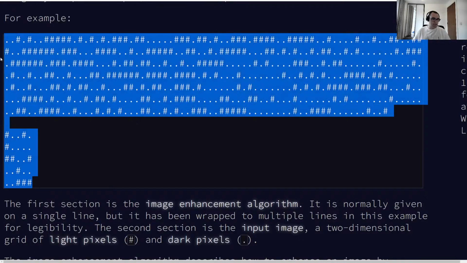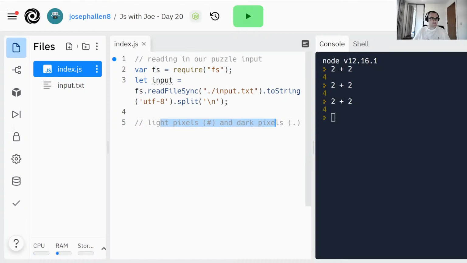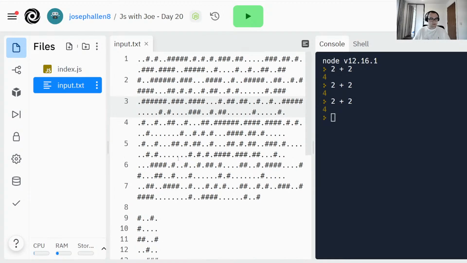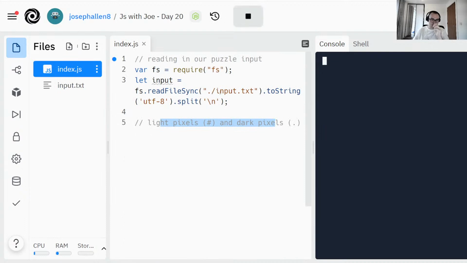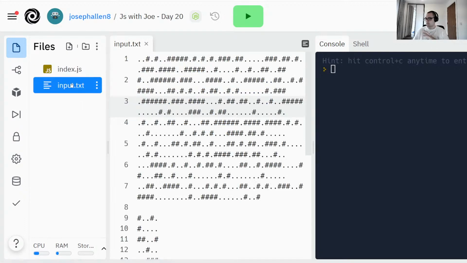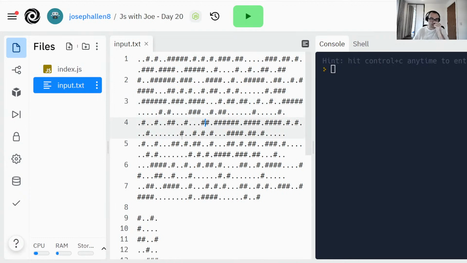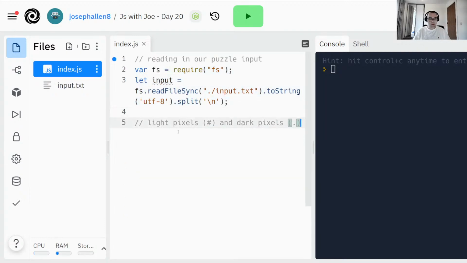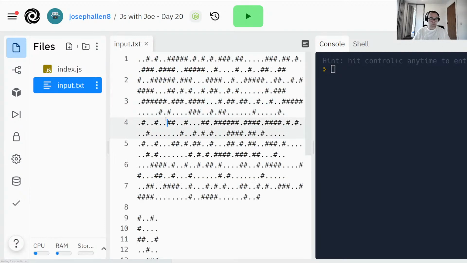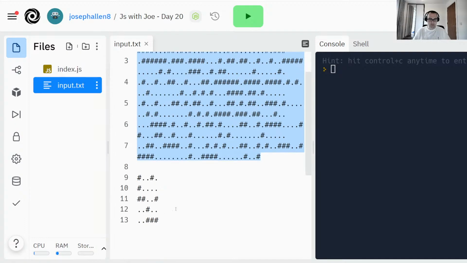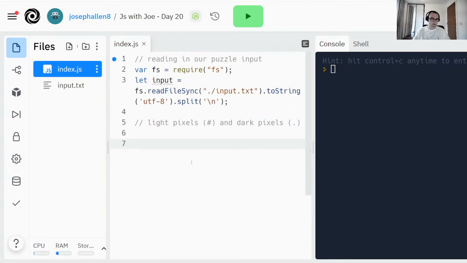So let's start with this example here, because that'll be easier than using this massive example. So we've got 2 things that we need to extract here. In the example I provided here on REPL, there are already 2 files you can use. So index.js is our code, input.txt is a file that I've made so we can paste in our input image. If you refresh the page, this stuff should all update if you are watching it live. The next thing I need to do is basically extract those 2 things. So this is apparently our algorithm, and this is apparently our image. So let's get those out.